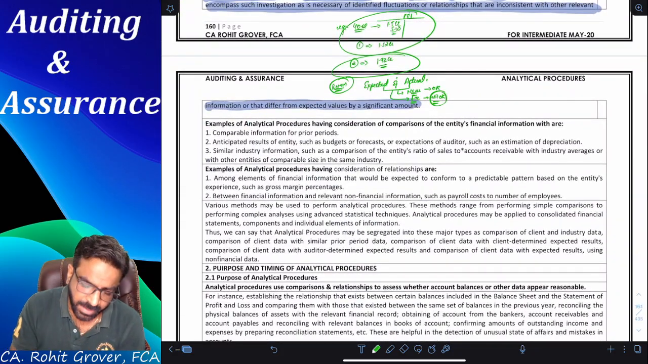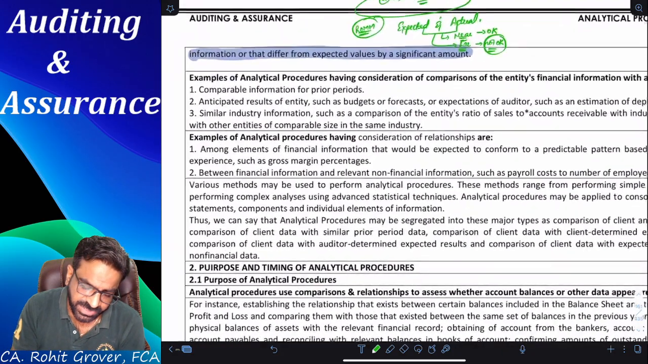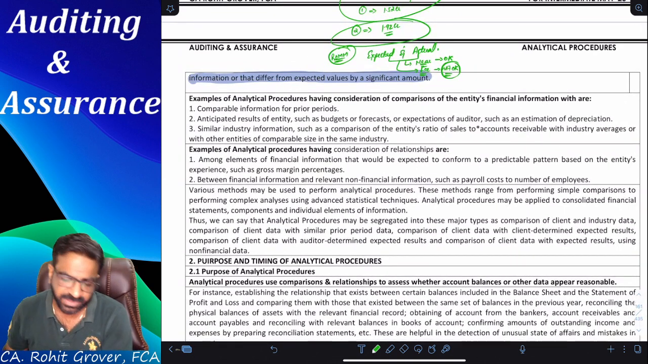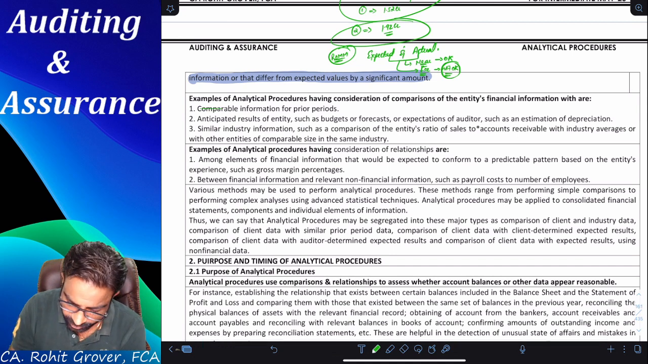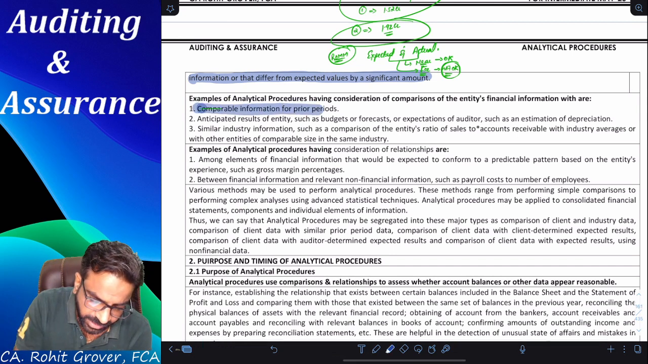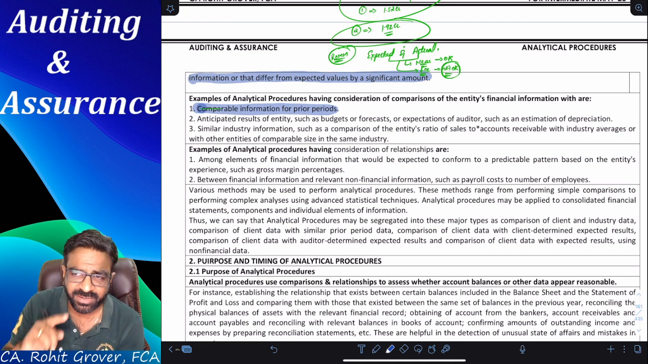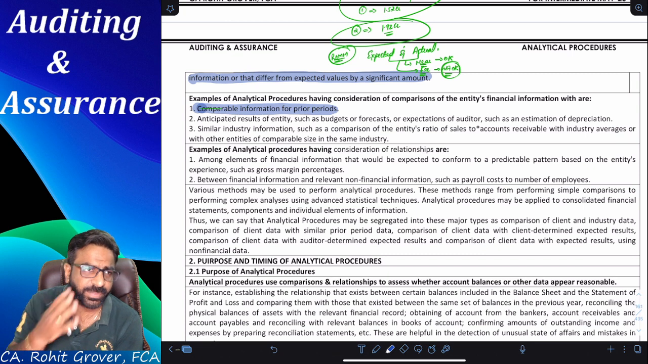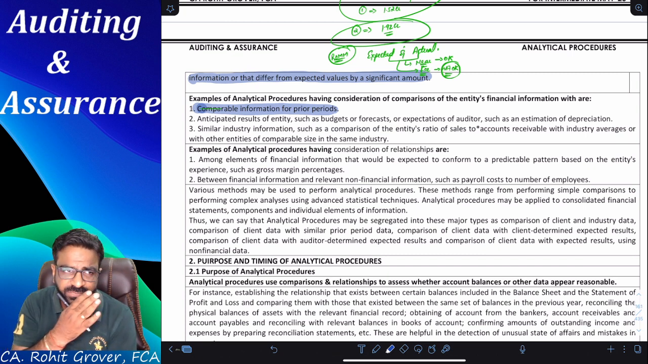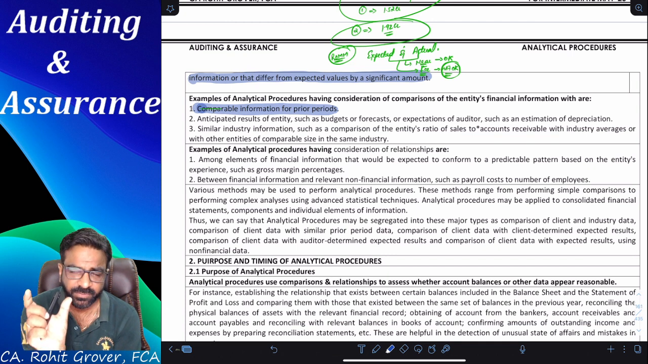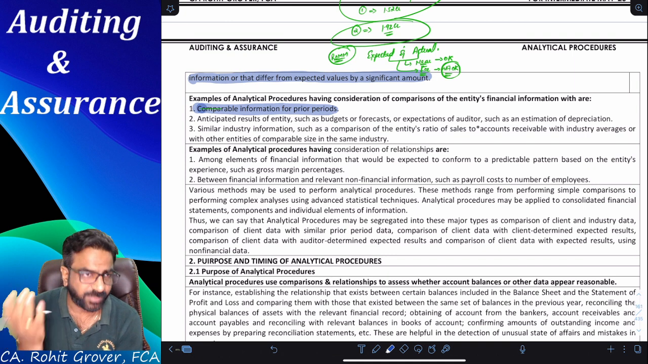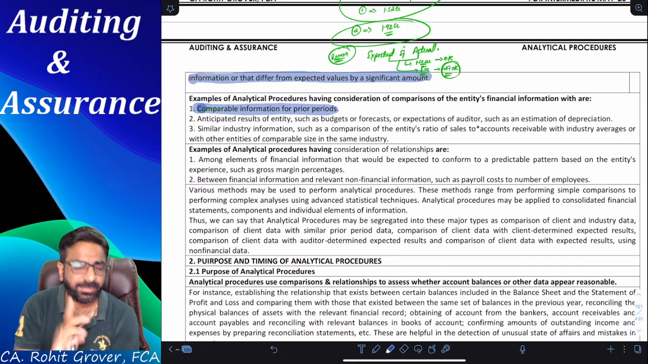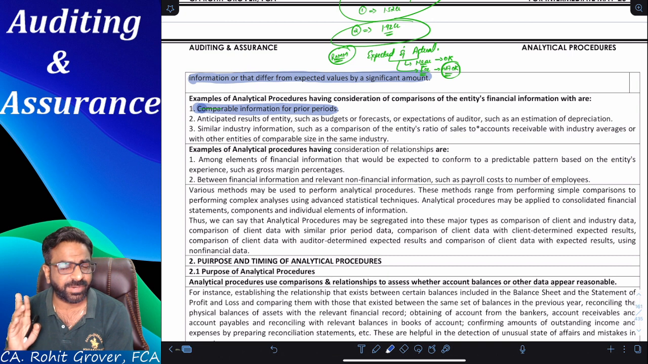Clear, everyone? Now, examples of analytical procedures: comparison of the entity's financial information with comparable information for the prior period. Did I do the same thing while checking the liquidity of the company or not? Did I calculate the current ratio of 1 year or so many years? I calculated the current ratio of so many years. When I compared them with the previous years, did I come to know whether my client is getting better liquidity-wise or poorer liquidity-wise? Am I correct or not? I hope you understood example number 1.